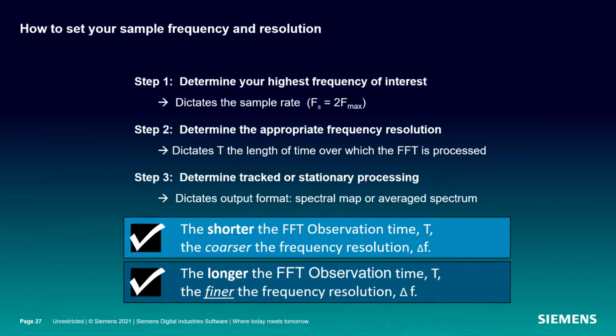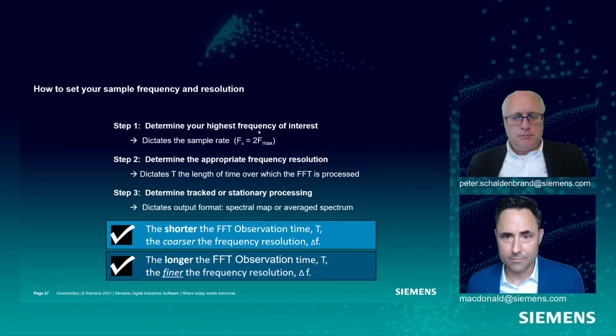So we sort of break down this acquisition setup process like this. Determine your highest frequency of interest. That sets your sample rate. Forget about sample rate for the minute, because now we're just going to talk about the FFT itself and what we want for frequency resolution. We have to think about frequency resolution, and that's going to dictate that capital T, or how long I use for each FFT.